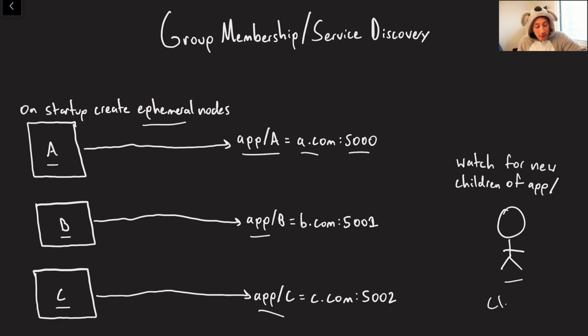And so if I'm a client, we basically establish a watch for new children of app/, because I don't know the names of these servers beforehand. Maybe I do, maybe we could use a sequential node, but the point is, if I don't know the names of the servers because they're just registering under some random path, this is going to allow me to know when there is a new child added. Then I can basically ls this directory. Ls just means show me all the children nodes. And then I can see the new child, and I can say, oh, look at C, it just came up. Let me go ahead and read that data because I didn't see that before. So hopefully this makes sense as to how you would do that pretty simply.